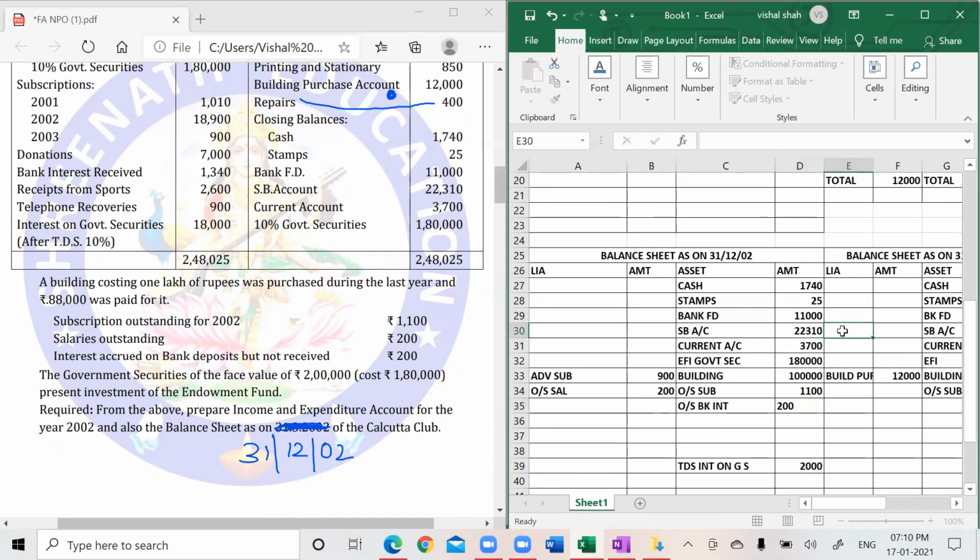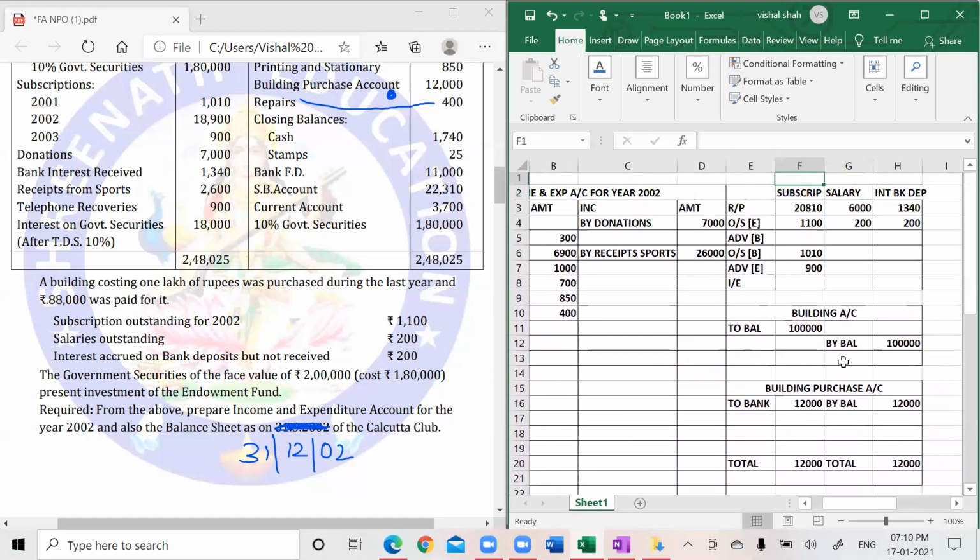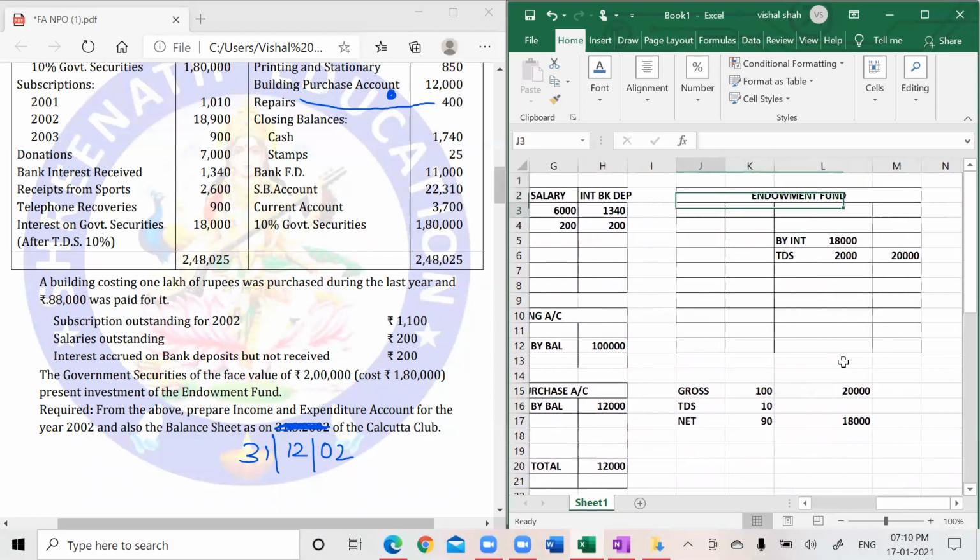So here I am writing endowment fund. How much is the endowment fund? 1,80,000, as much as the investment. And we have made its account by balance, 1,80,000. That's all.